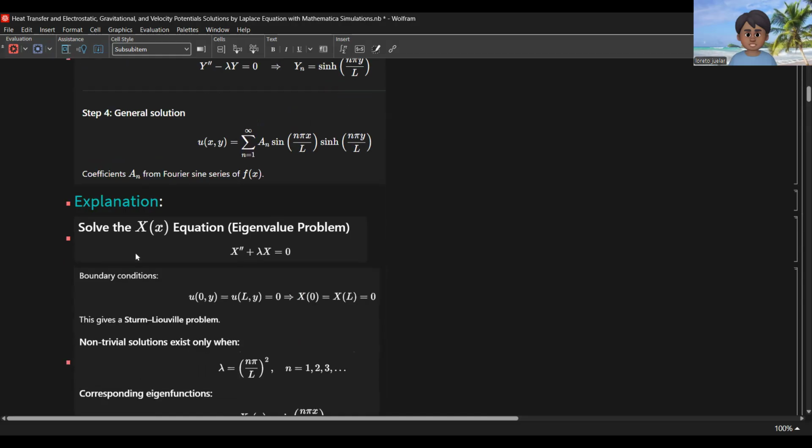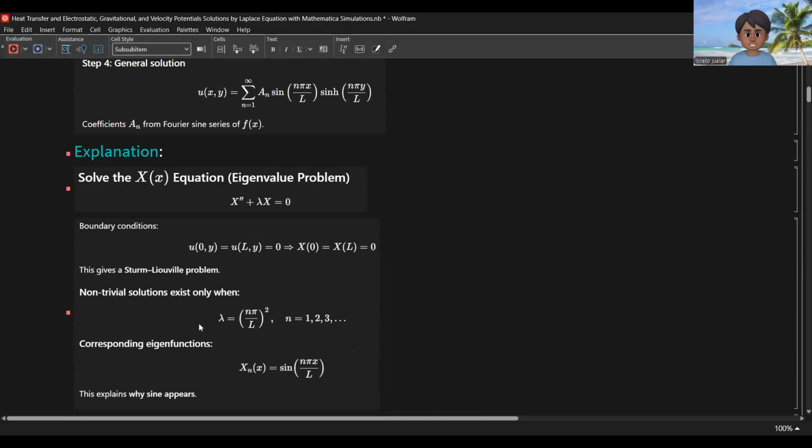So we have the explanation here. X double prime plus lambda x. We use the boundary conditions here. For example, if x equal to 0, u is also equal to 0. If x equal to L, u is also equal to 0. So we have x of 0 equal to x of L equal to 0. This gives a Sturm-Liouville problem.